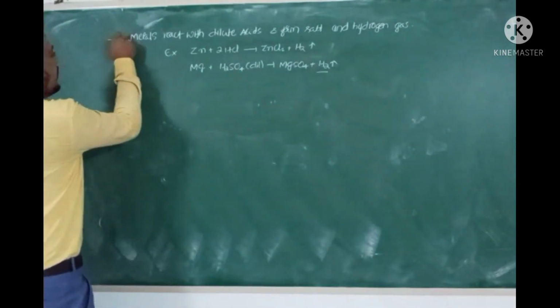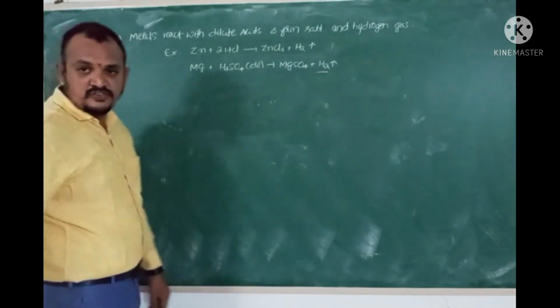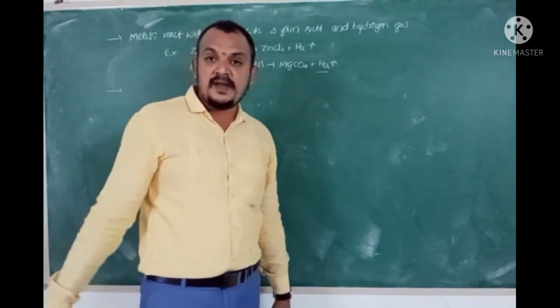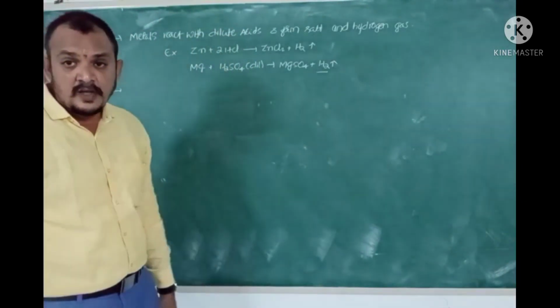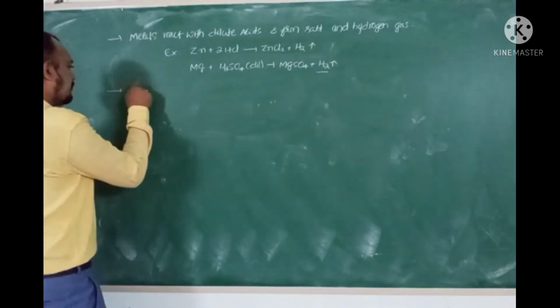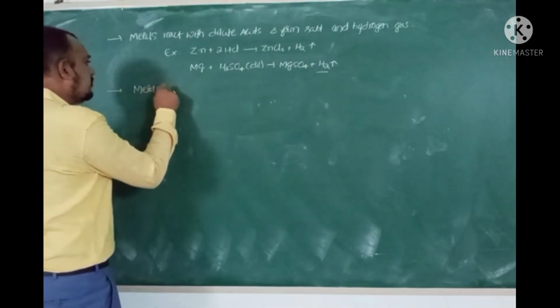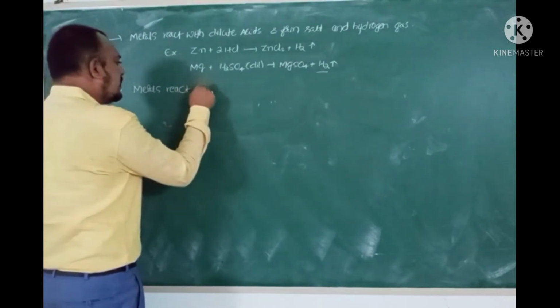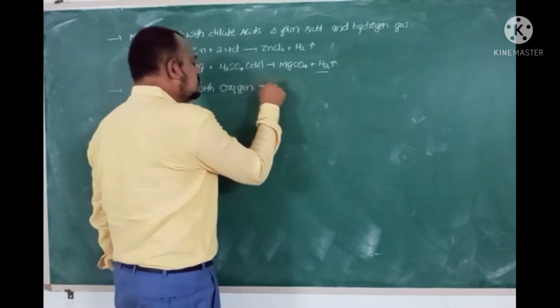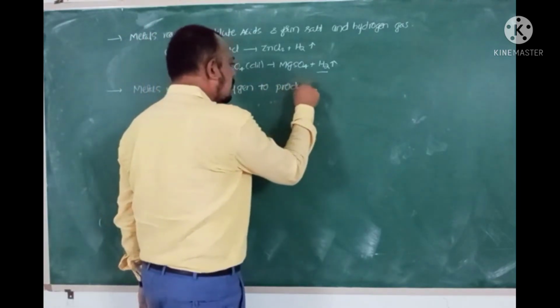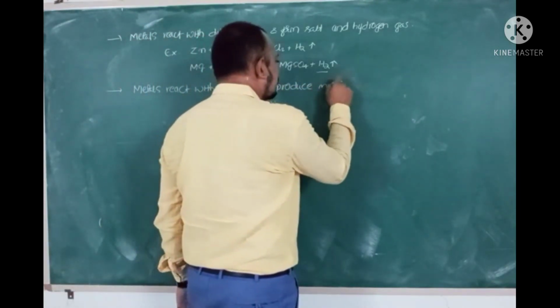Just like that, when metals react with oxygen, they form metallic oxides. Metals react with oxygen to produce metal oxide.